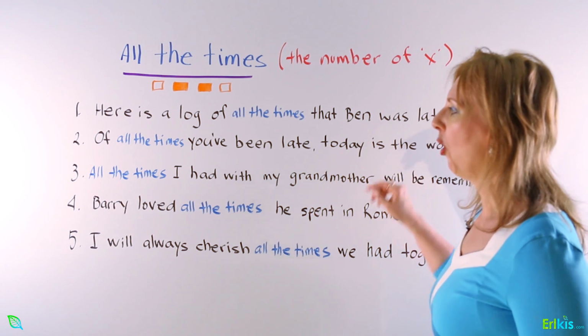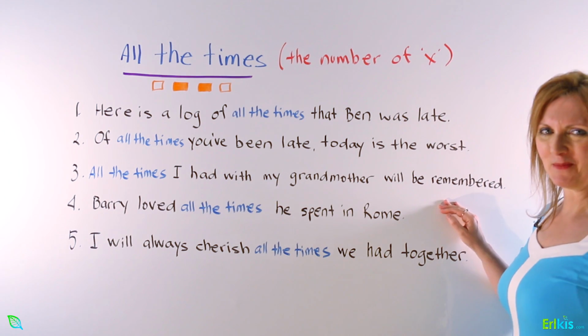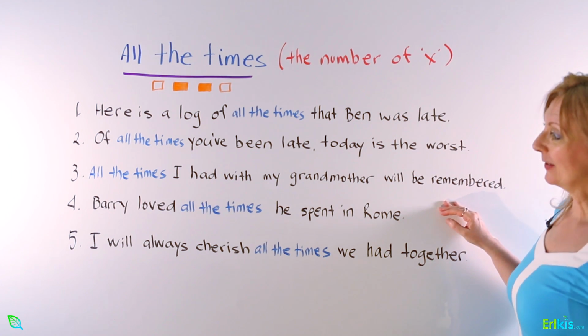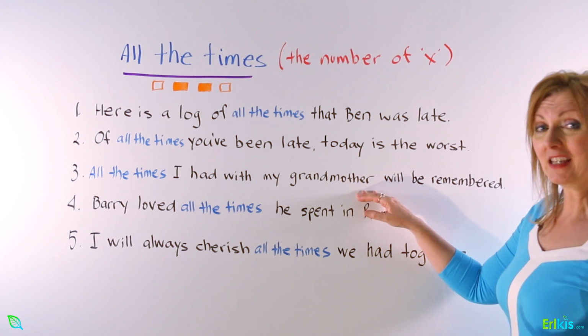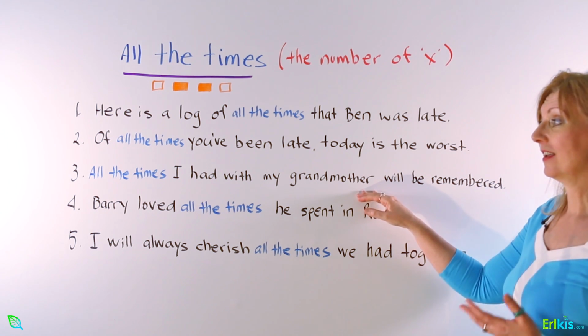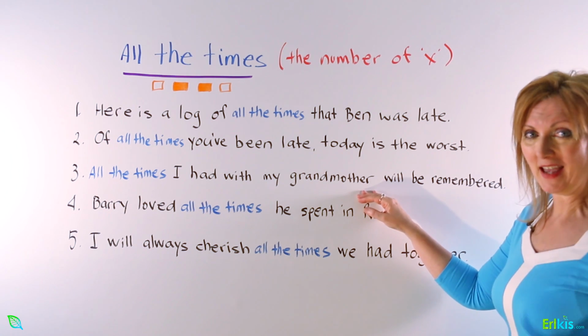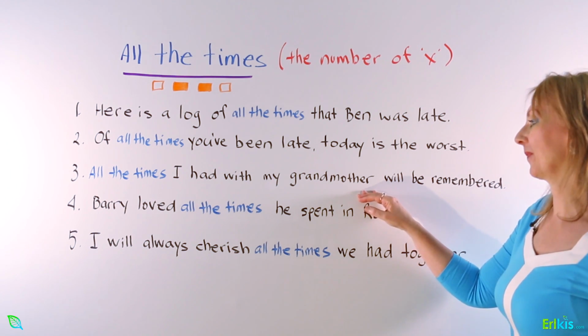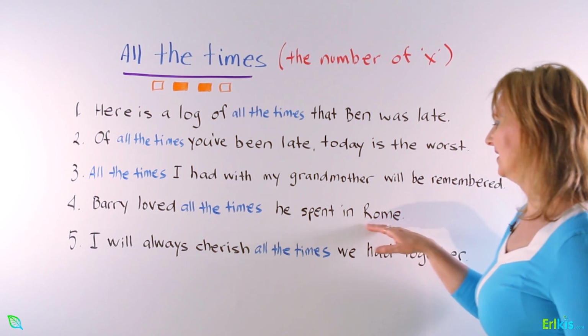Number 3, all the times I had with my grandmother will be remembered. So that simply means that maybe your grandmother isn't alive anymore and you're thinking about all of the times that you had together with her. 4, Barry loved all the times he spent in Rome.